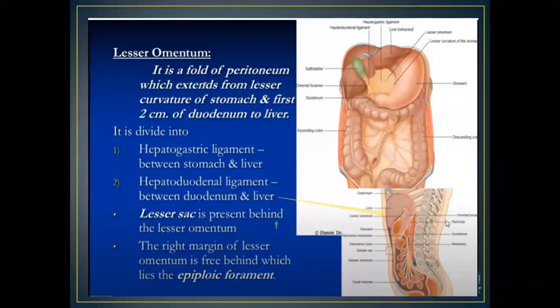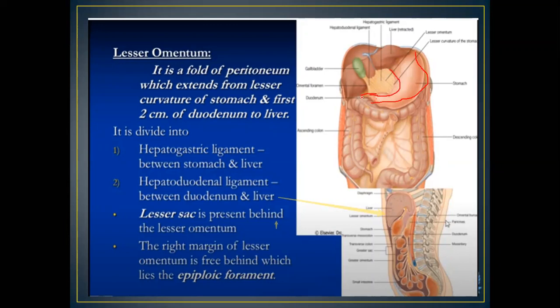Basically, the lesser omentum is a fold of peritoneum extending from the lesser curvature of the stomach and the first 2 centimeters of the duodenum up to the liver. If you see here in this diagram, this whole part is the stomach. This is the greater curvature of the stomach, and this is the lesser curvature of the stomach.